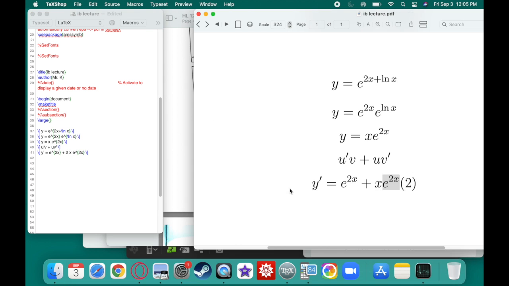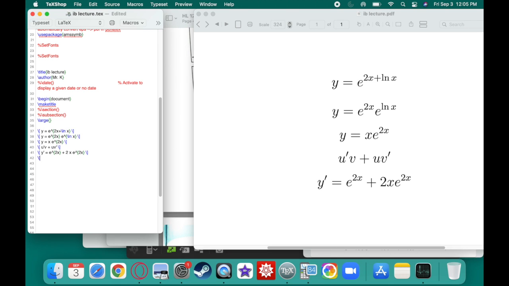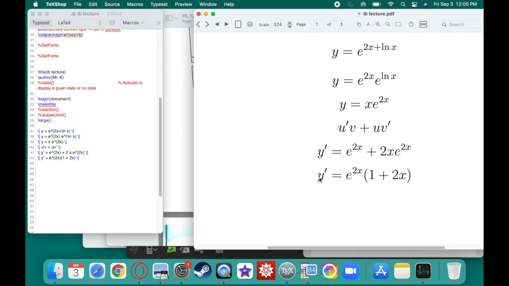This is honestly fine for me, but if we were in college, this would not be fine. We would want to factor this out a little bit. So we'll have e to the 2x times 1 plus 2x. This is the fully simplified version, and this would be acceptable at a college level. I just factored out an e to the 2x. Easy peasy.